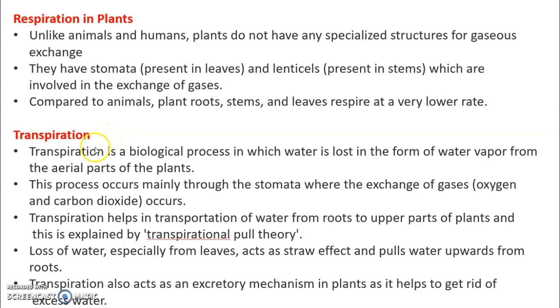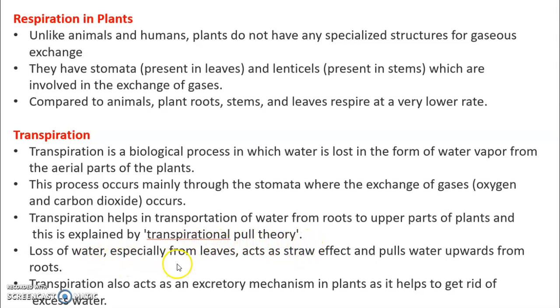So now we will see what transpiration is. Transpiration is a biological process in which water is lost in the form of water vapor from the aerial parts of the plant. This process occurs mainly through the stomata, where the exchange of gases occurs. Transpiration helps in the transportation of water from roots to the upper parts of the plant, and this is explained by the transpirational pull theory.